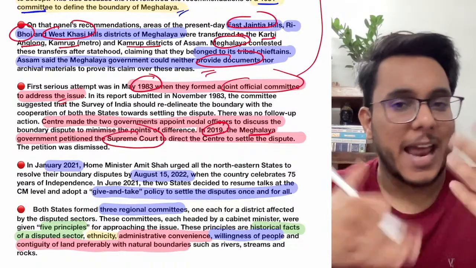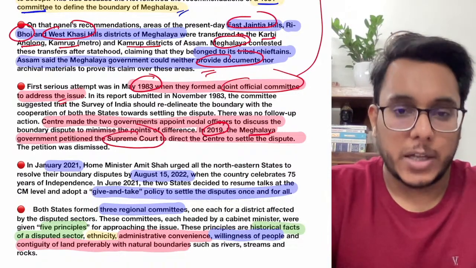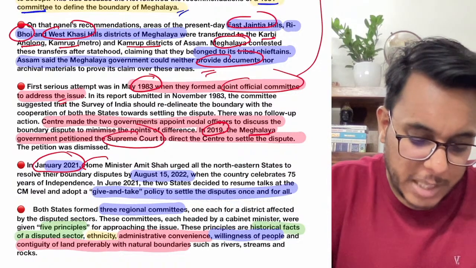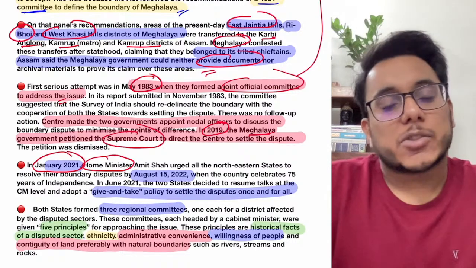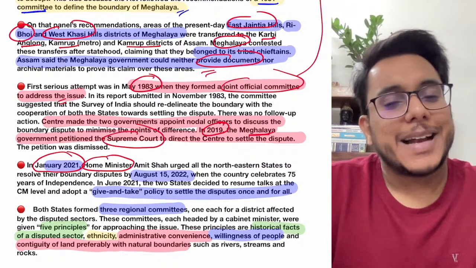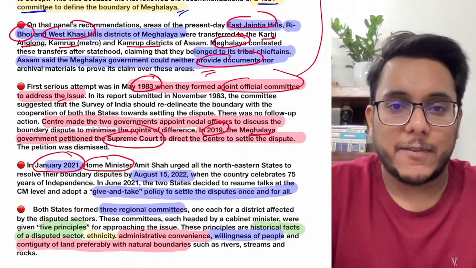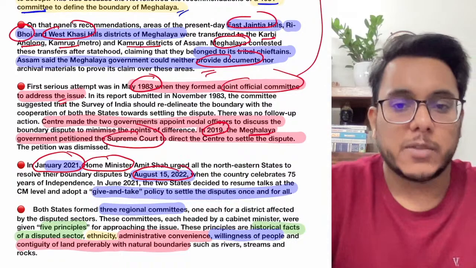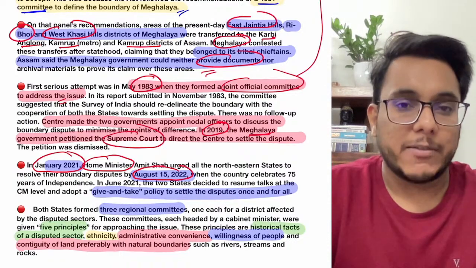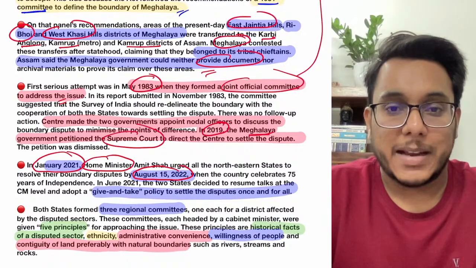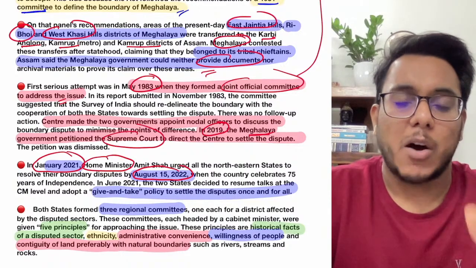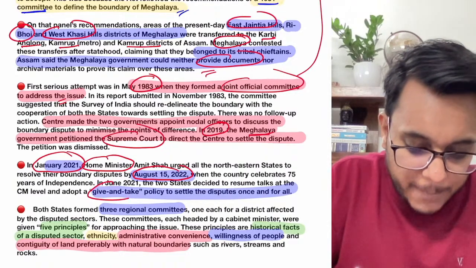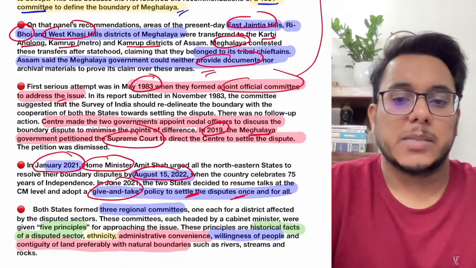You don't need to go into every commission that was constituted in this particular matter. Now finally, what happened in January 2021: the Home Minister of India instructed the northeastern states, which have many disputes between them, that by August 15, 2022, when we will be completing 75 years of independence, all the states should solve their boundary matters. And it was said that a give and take policy is to be decided to settle these disputes.